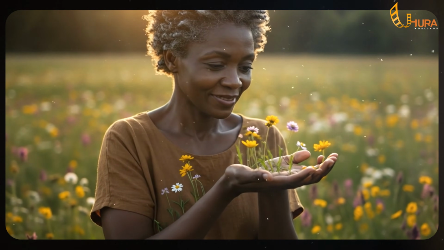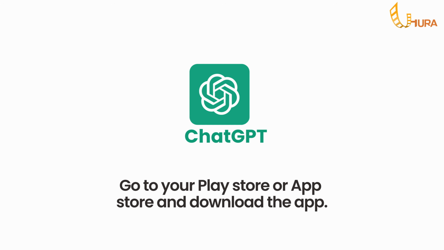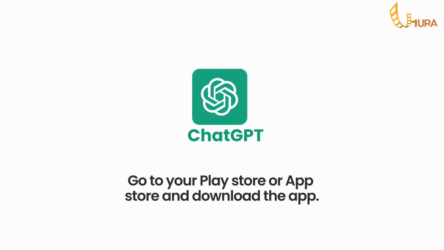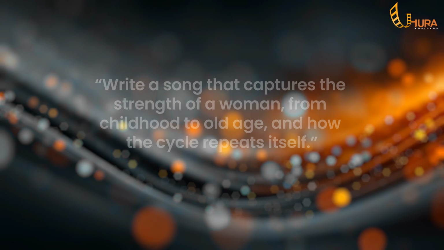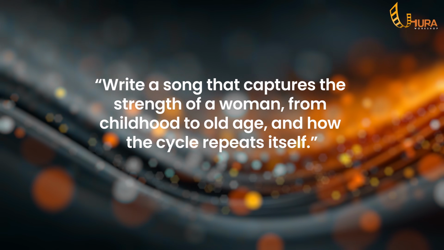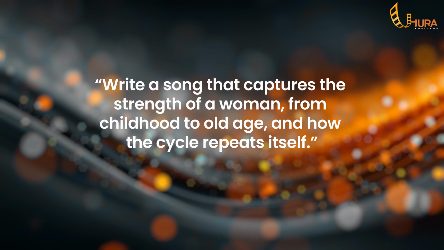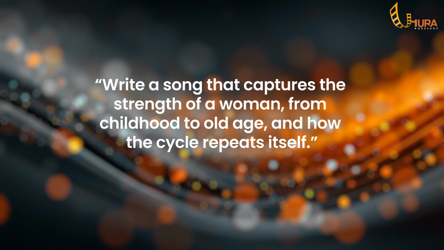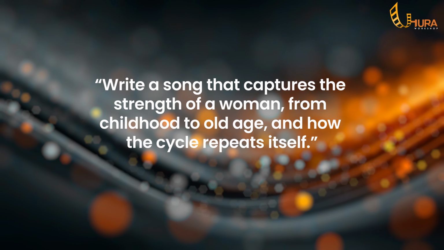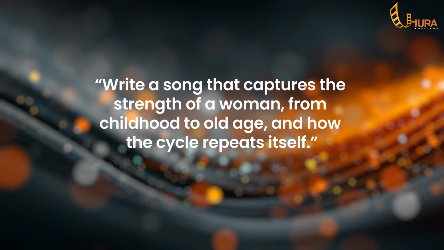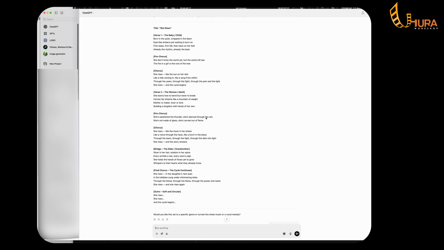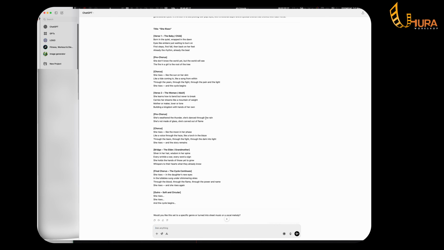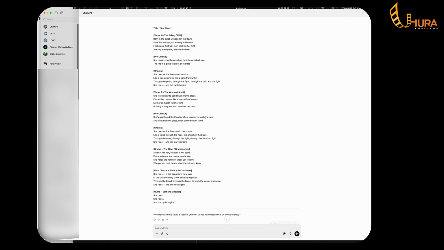So first, we'll go to ChatGPT. If you don't have ChatGPT, simply go to your Play Store or your App Store to download it. I came to ChatGPT and simply said, write a song that captures the strength of a woman from childhood to old age and how the cycle repeats itself. As you input this prompt, ChatGPT will go ahead and write the song for you. So this is how I created that particular song. You can input your own prompt and ChatGPT will create your song for you.